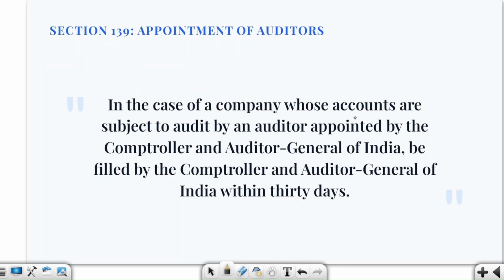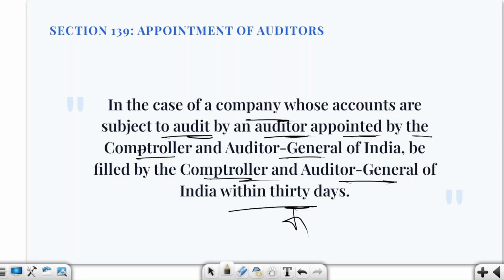Next, let's talk about a company whose accounts are subject to audit by an auditor appointed by the Comptroller and Auditor General of India, filled by the Comptroller and Auditor General of India within 30 days. So what is happening here?